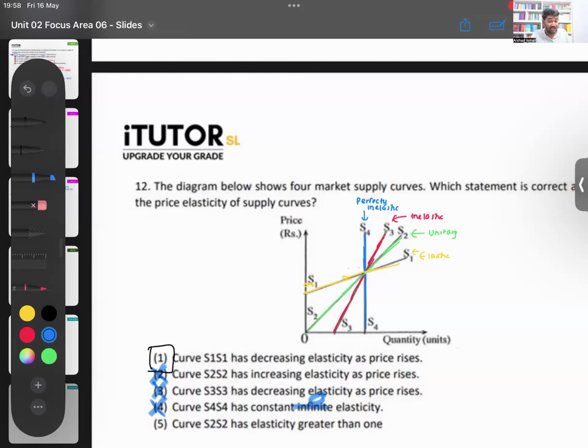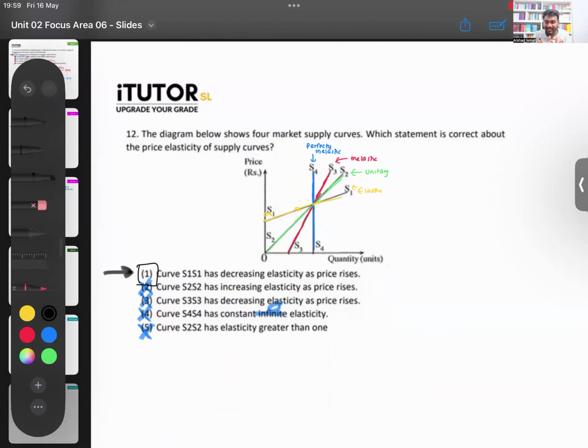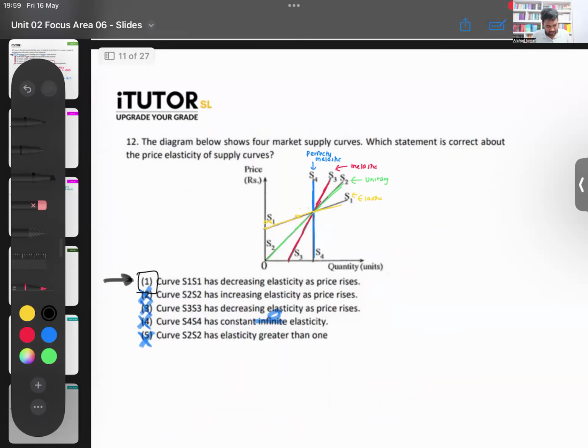S2, elasticity greater than 1? No, S2 is unitary elastic. It is equal to 1, not greater than. So answer number 1. See now, that same knowledge, how they test it in different ways. That elasticity and what happens to PES along the curve, they can test in multiple ways. So if you know the logic, you can get it done. Done. That question is done.